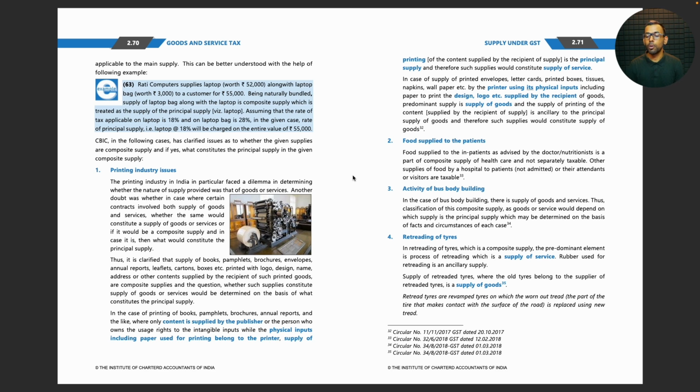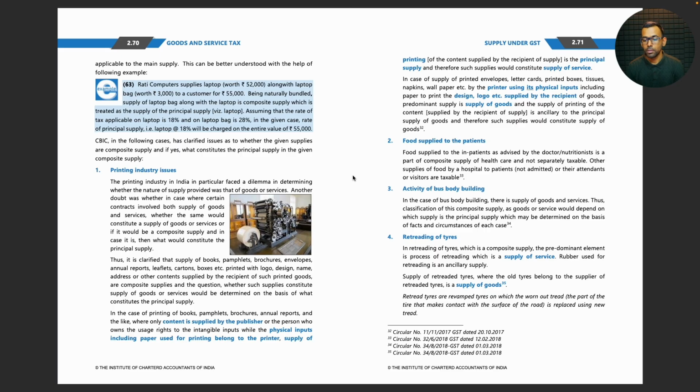In case of bus body building, there is supply of goods and services. Thus, classification of this composite supply as good or service would depend on which supply is the principal supply, which may be determined on the basis of facts and circumstances of each case.